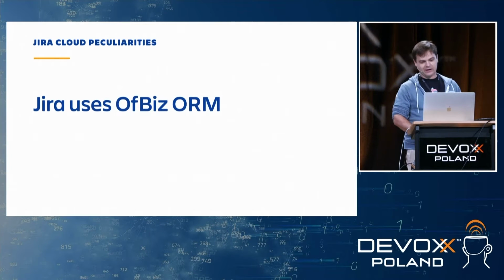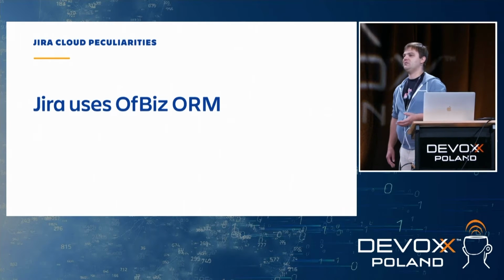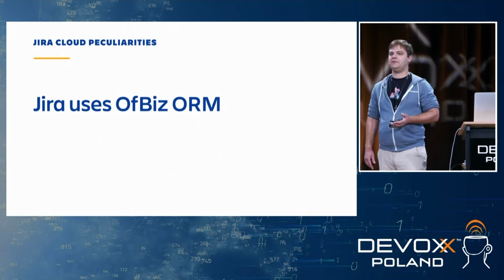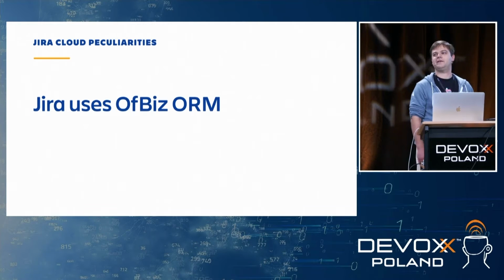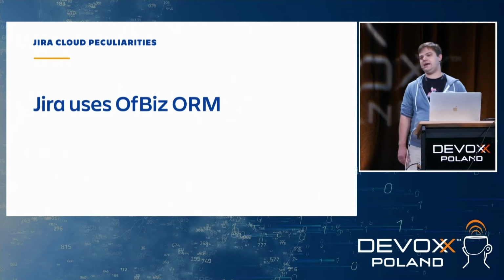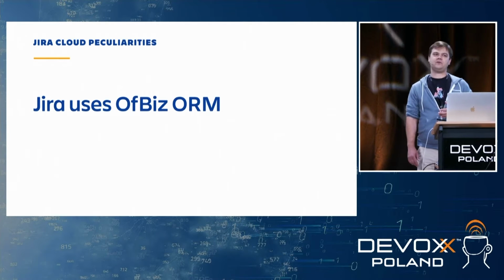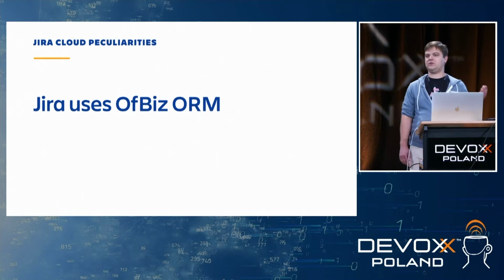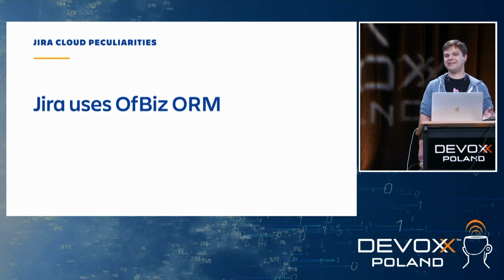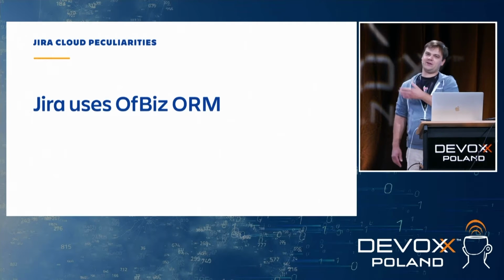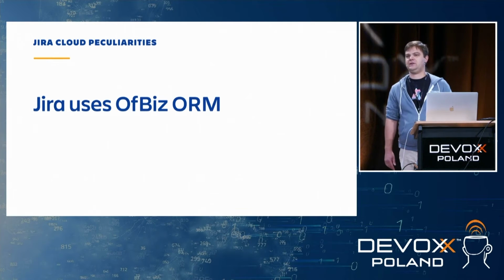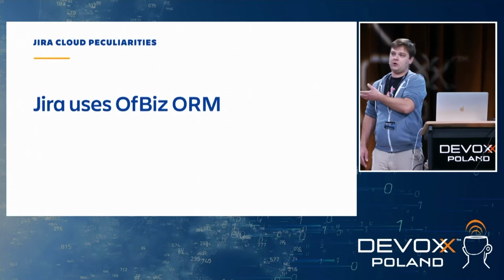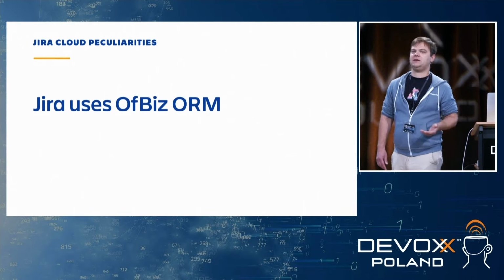Then we are kind of screwed with the fact that we're using a non-standard object relational mapping tool, which is called OfBiz. Has someone heard about it? No one has heard about it. This is an Apache library that was developed for some kind of ERP software that the Apache Software Foundation develops, and it's pretty much them and us using it, and no one else. So we need to take care of this ORM layer as well. We need to apply patches. We need to maintain it. It's not an open source library in practice; well, it is open source, but only we can maintain it.